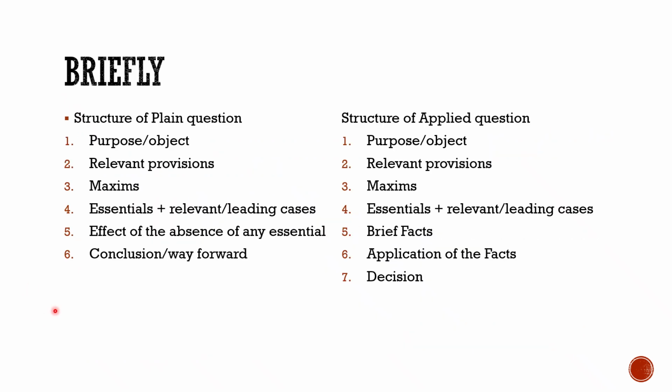Now, briefly, we can summarize and say that this is the structure for a plain question, and this for an applied question. For a plain question, we start with the purpose or object, we write the relevant provisions, then we write the maxims, then we write the essentials plus the leading cases, corresponding to each essential. You will write the first essential, its cases, then the second essential. Then we will write the effect if any of the essentials is absent, and lastly conclusion or way forward.